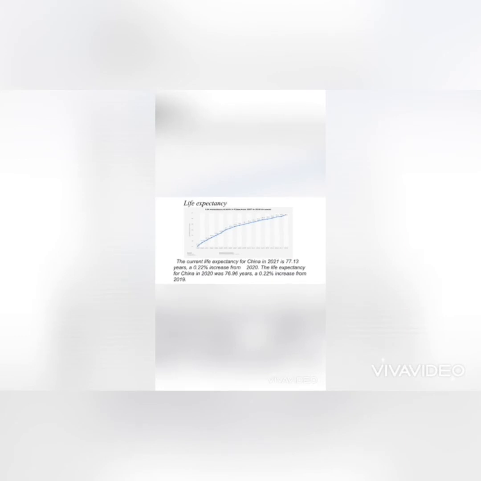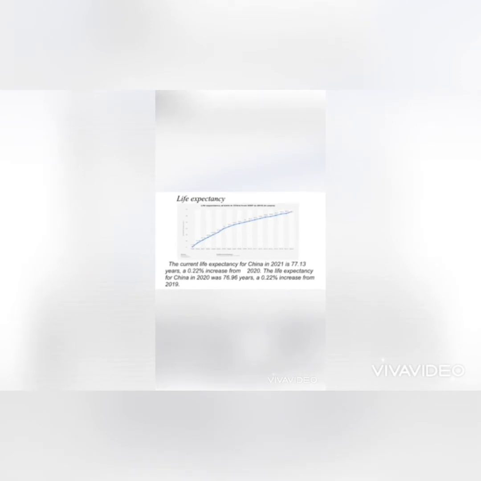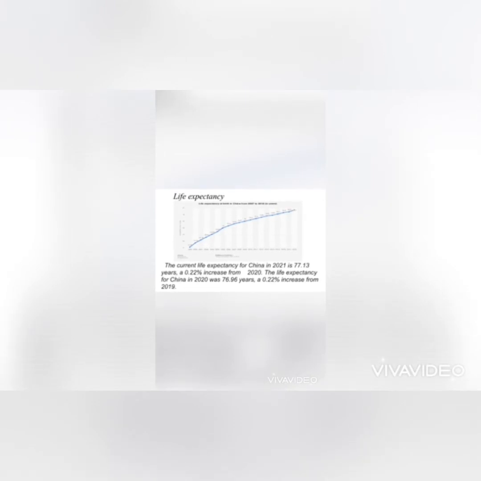Life expectancy for China. The current life expectancy for China in 2021 is 77.13 years, a 2.22% increase from 2020. The life expectancy for China in 2020 was approximately 76 years, a 2.22% increase from 2019.